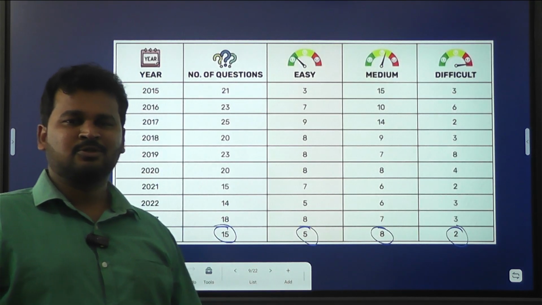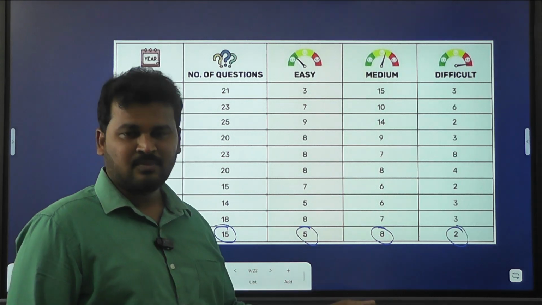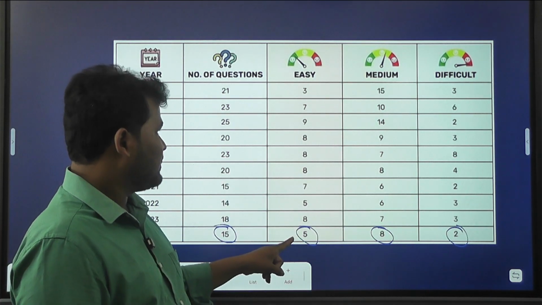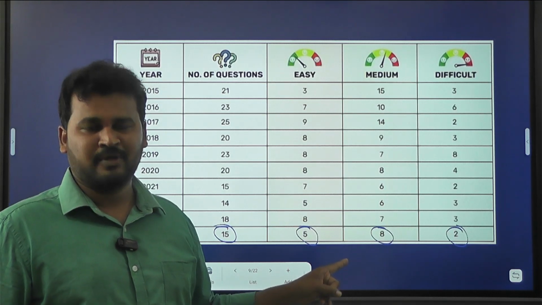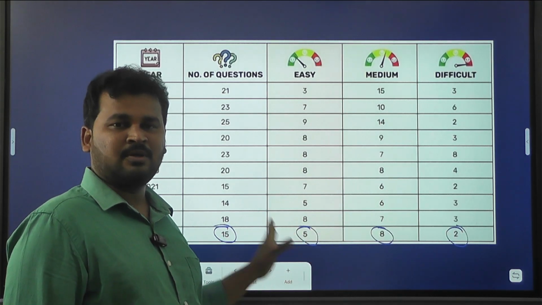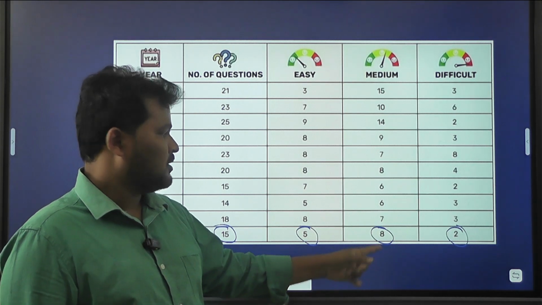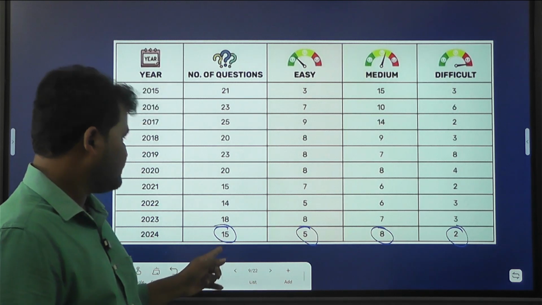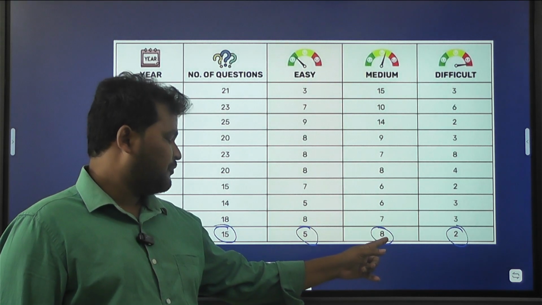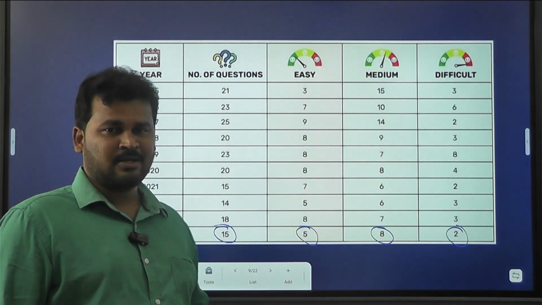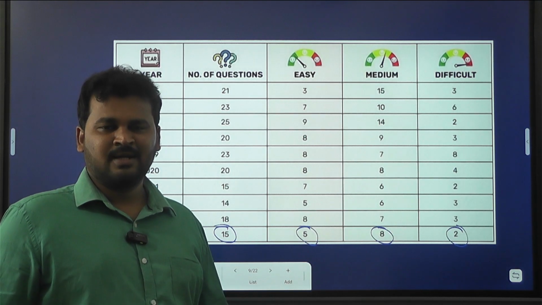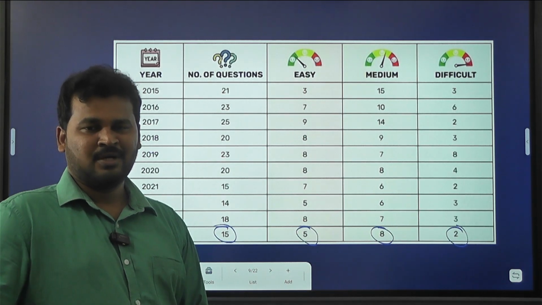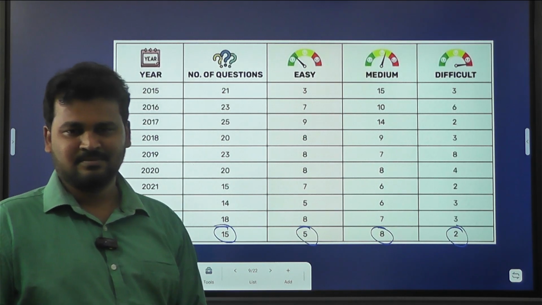So no need to worry. But you have to answer these easy questions without fail, and you also have to answer medium level questions. Clear? So out of 15 questions, if you are able to answer 13 questions, you will get 26 marks. You can get the top marks.